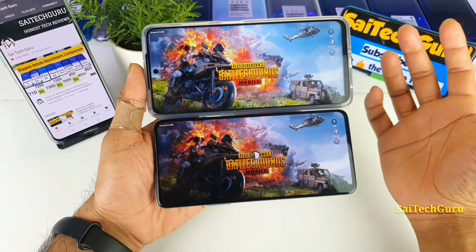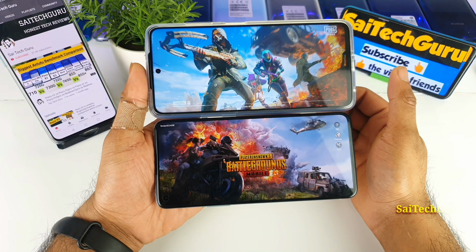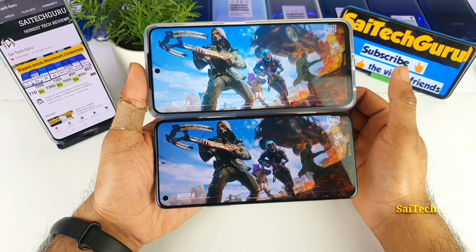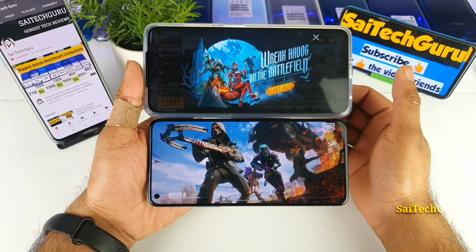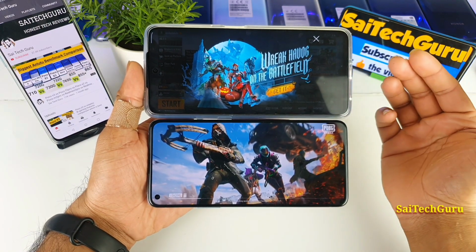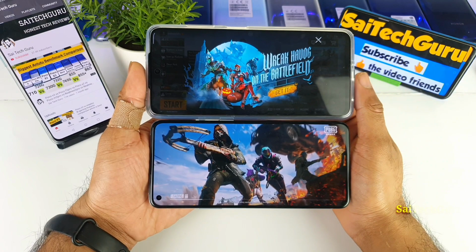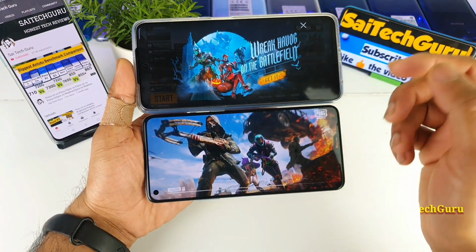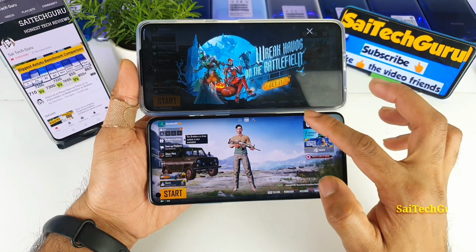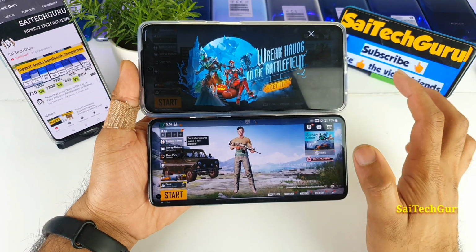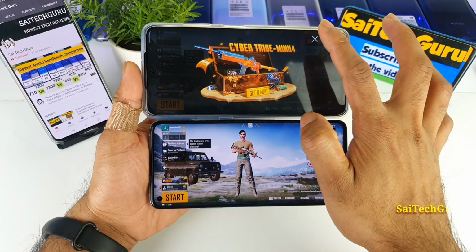Let's see which phone will show the home screen faster here. As you can see friends, the Poco X3 opened the game faster. Let's see the OnePlus 8T, it took some time. As I said, I connected to the same Wi-Fi network in both the smartphones, so nothing changed over there.